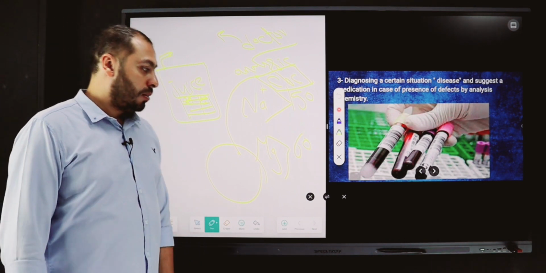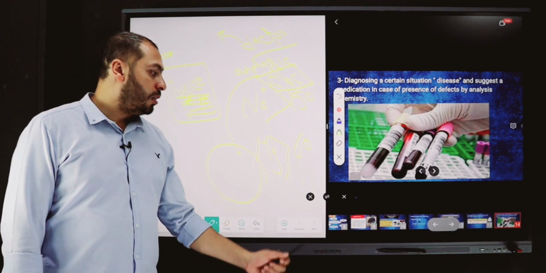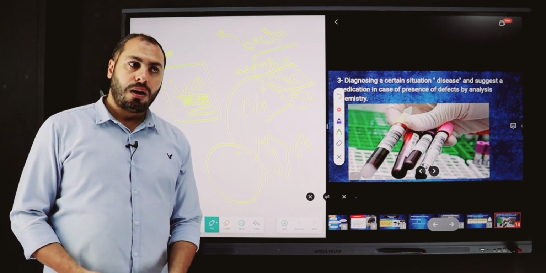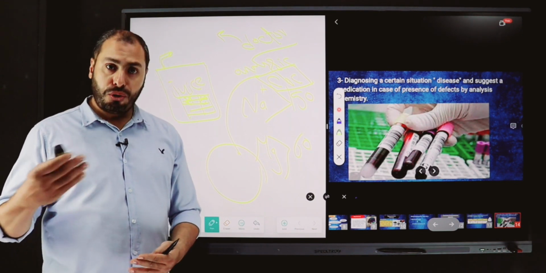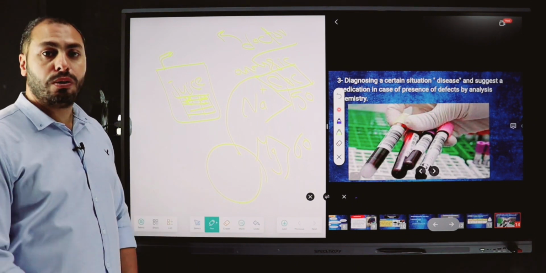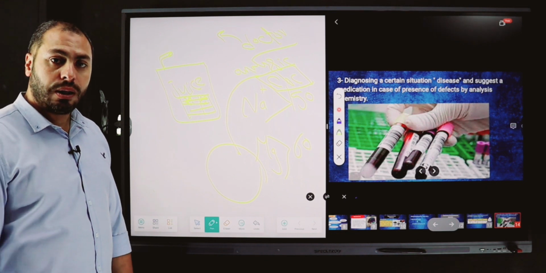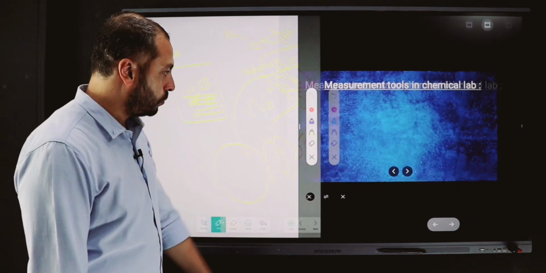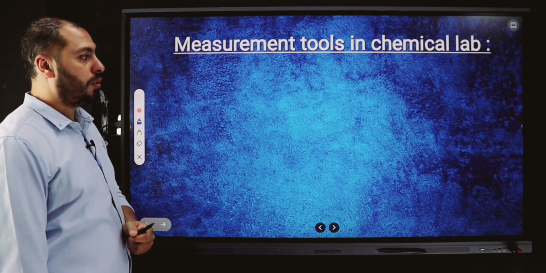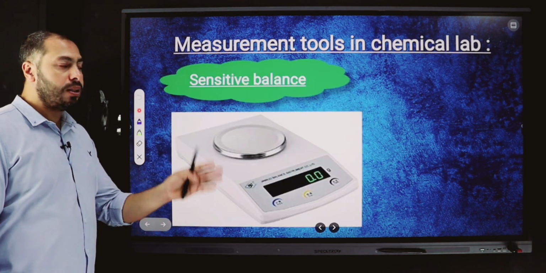Okay? But we have something here. If I want to make a measurement, I use the measuring unit, but what about the measuring tools that we use in our analysis? Measurement tools in chemical lab. The first one is called sensitive balance.